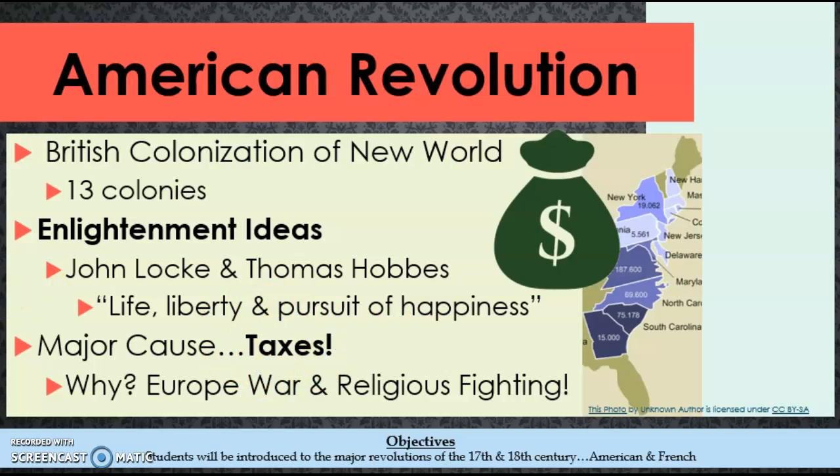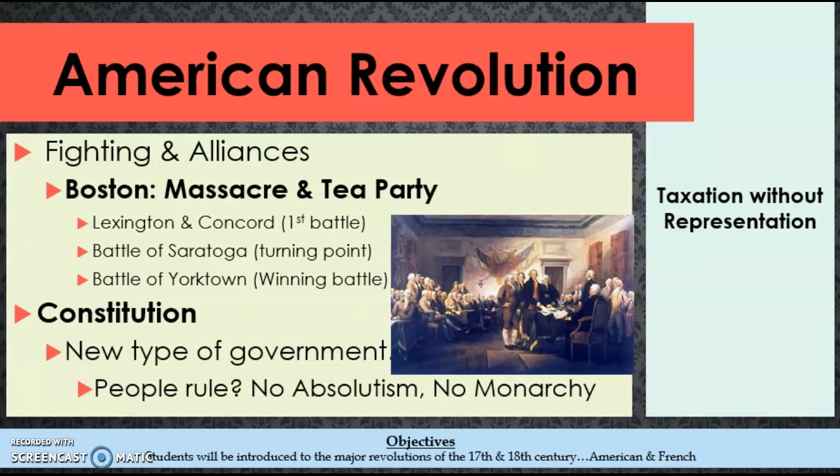And so what they began to do is tax the colonies for different goods, such as sugar, tea, paper, and other items. The British colonies were angry about that and began to boycott these items, which in turn would cause the UK to punish them by taxing them more heavily or taxing other things. In return, the colonists began to say that the British were taxing them without representation, meaning that they had nobody fighting for them and their rights and their needs in the British Parliament against these taxes.